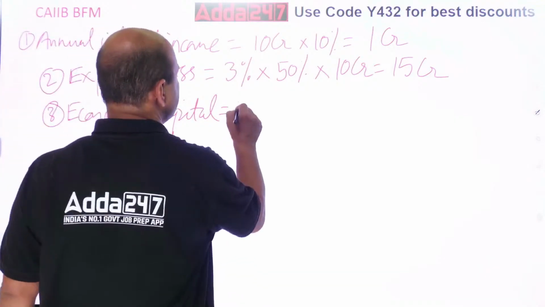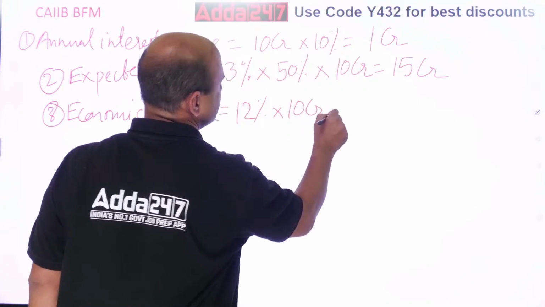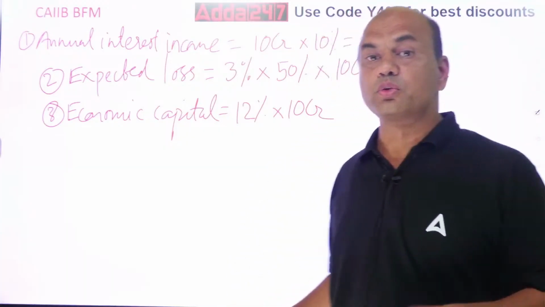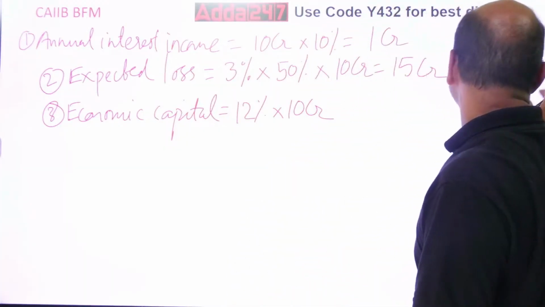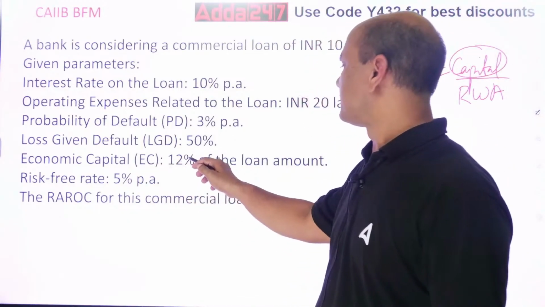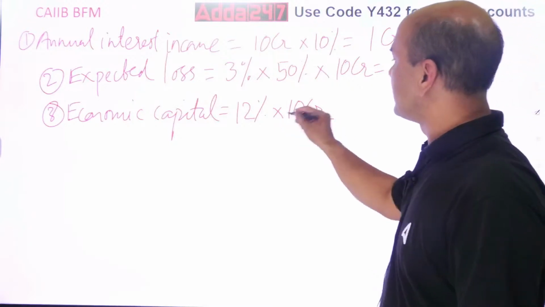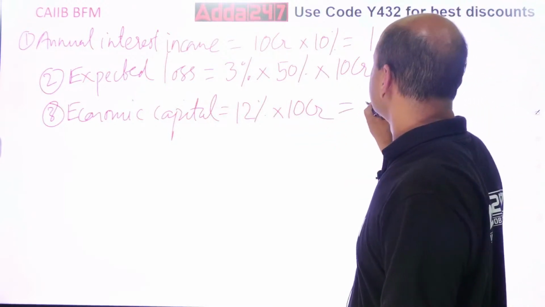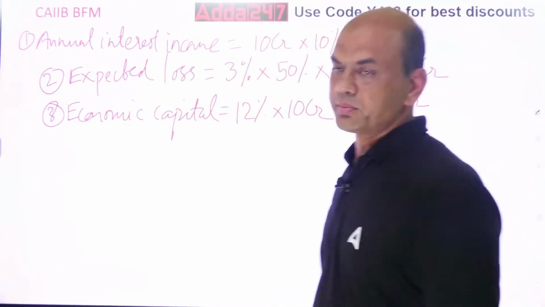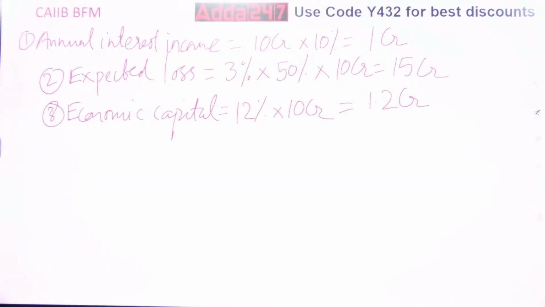Just check the figures because we are solving such big numericals that you many times tend to forget the figures. Economic capital is 12%, and the loan amount is 10 CR. So what are you getting now? 12% of 10 CR is 1.2 crores. So this is your economic capital.